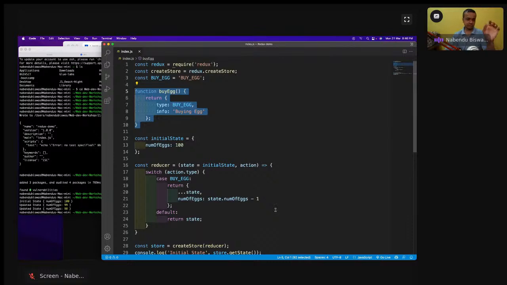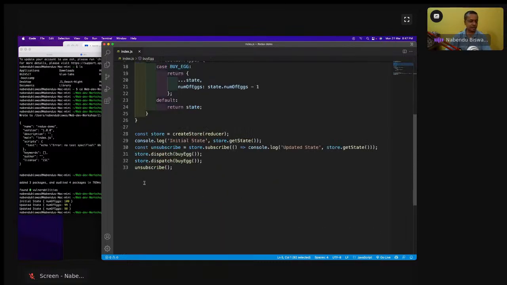See what it does, it maintains a global state. It is not possible in context API. A lot of people will say context API is a replacement of Redux. No, it's not. A global state has been maintained. Here a global state I'm maintaining, which is 100, from 100 it will become 99, 99 it will become 98. So it is running like that. After that I'll do the answer.